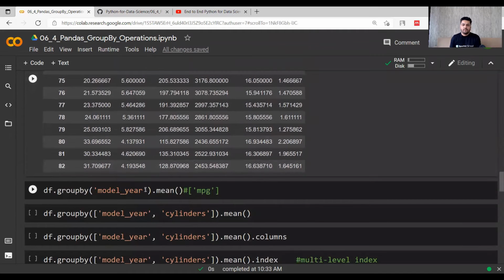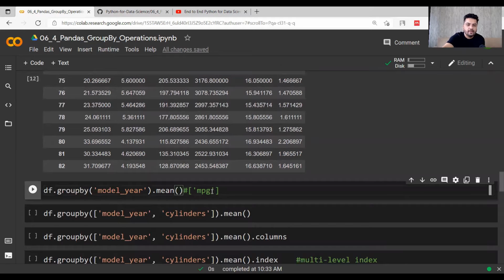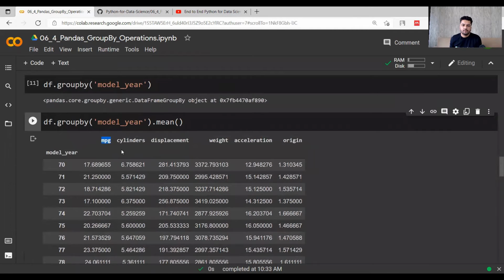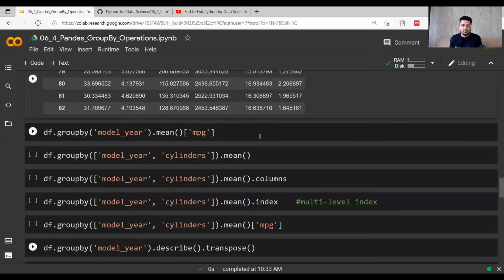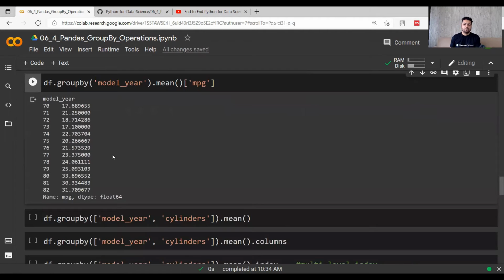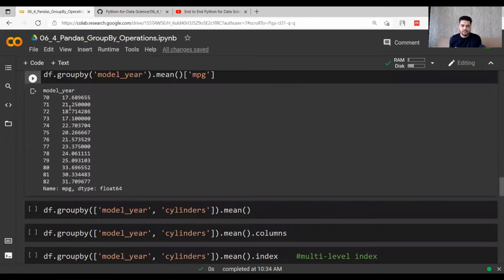Now if I want to do this mean but just see the mpg column, I just want to focus on this one. So obviously now I can append the column name, right? And if I do it, I will only get the mpg column. Okay, so this is how it looks. For each year 70 to 82, the mpg mean values are 17.6, 21.2. So these values are like this.